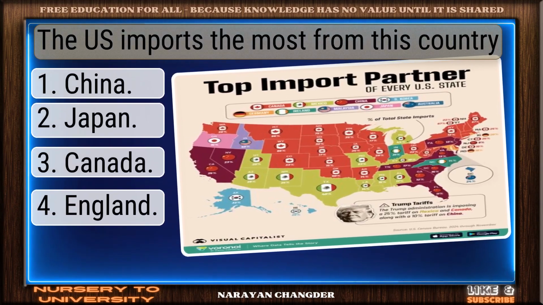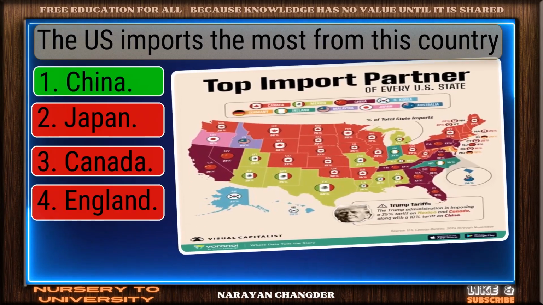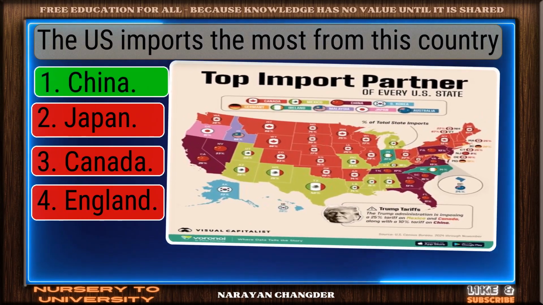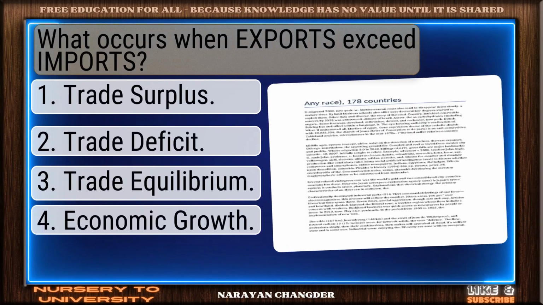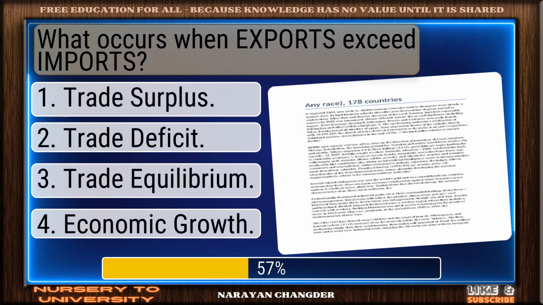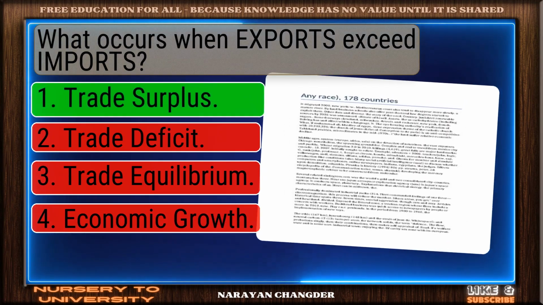The US imports the most from this country. Good thinking. China is the right answer. What occurs when exports exceed imports? Excellent. Trade surplus is a brilliant choice.